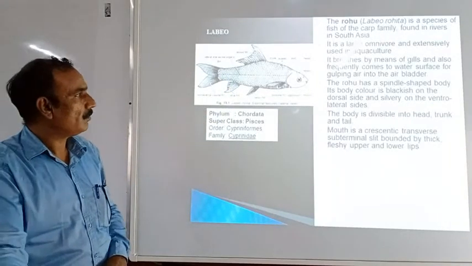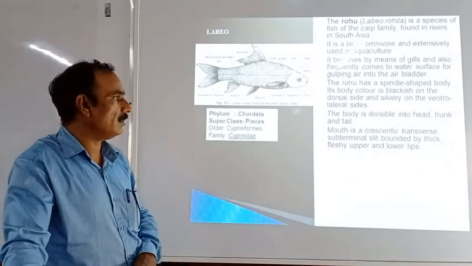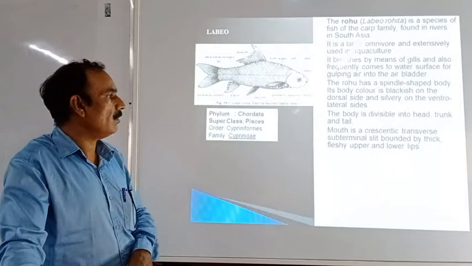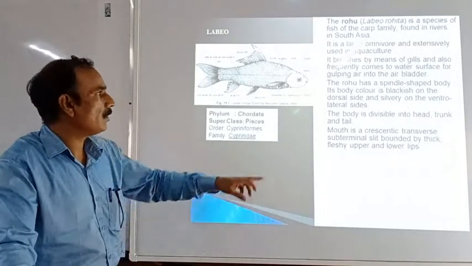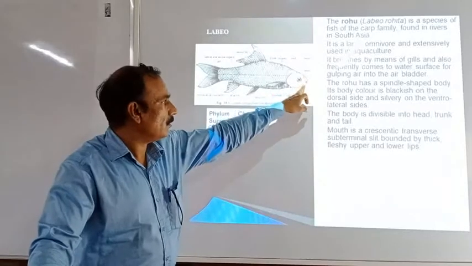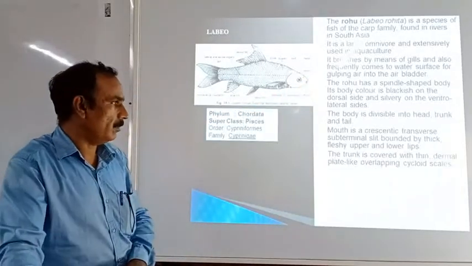When you see the mouth, it presents a transverse subterminal slit bounded by thick fleshy upper and lower lips. This is the upper lip and this is the lower lip. So such two lips are present in the Labeo.